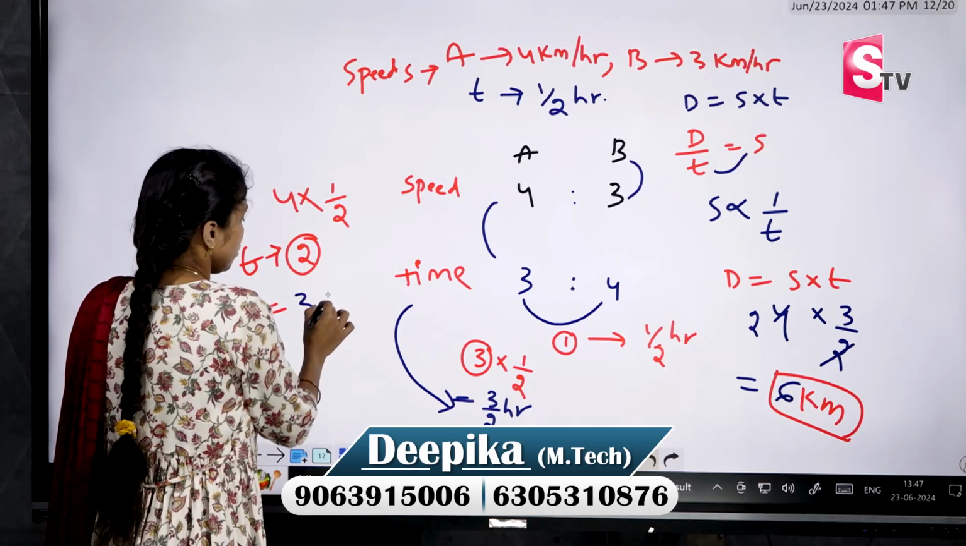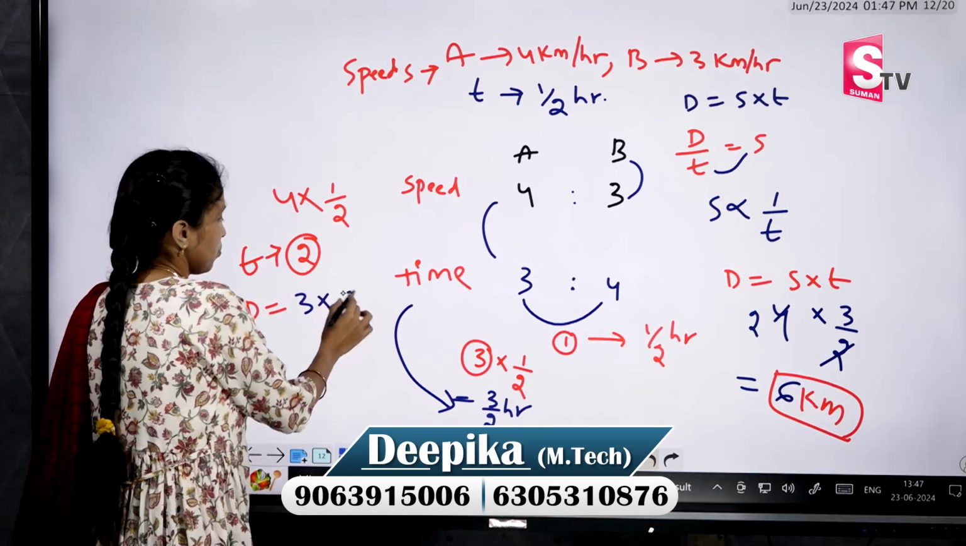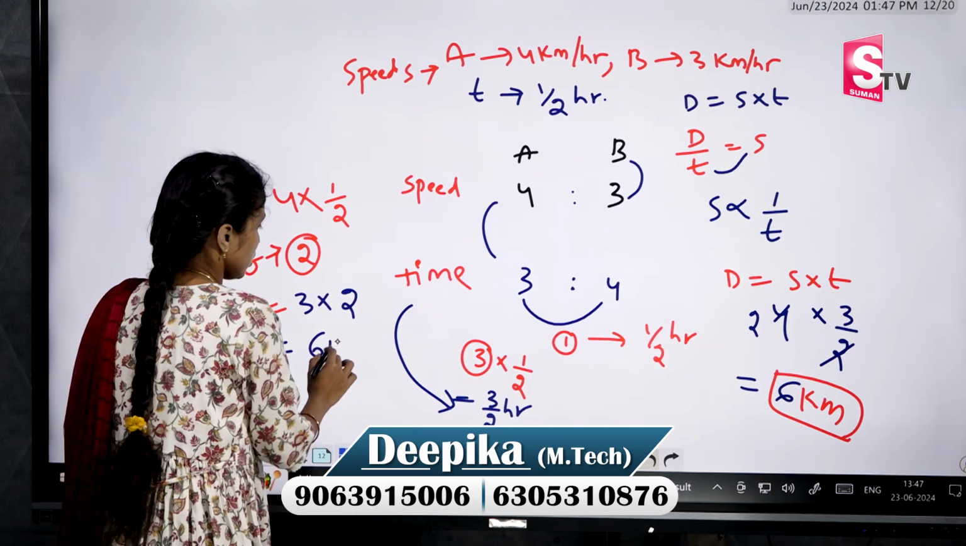B's speed is 3 into what is the time we are getting? 2. So that equals 2 sixes, 6 kilometers.